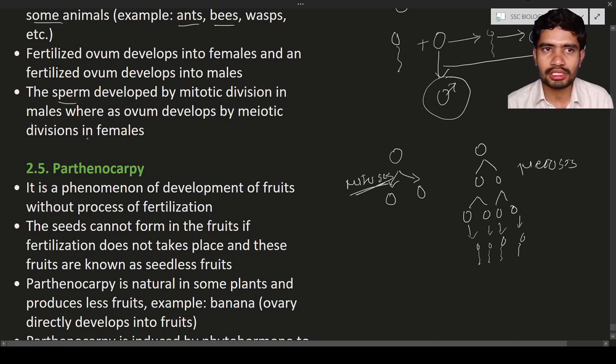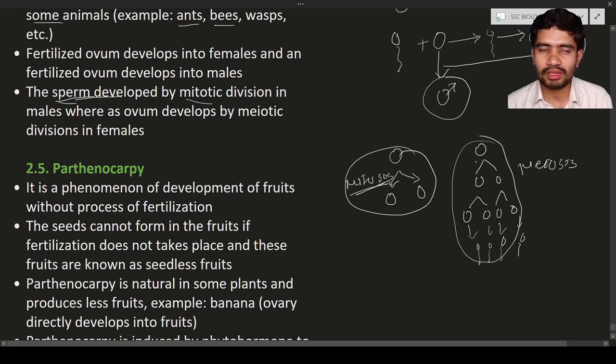So in these organisms, the sperm is going to develop by mitotic division in males, and this is the meiotic division in females. In females they have the half number, which is known as haploid, n. Only one set of chromosomes is present.